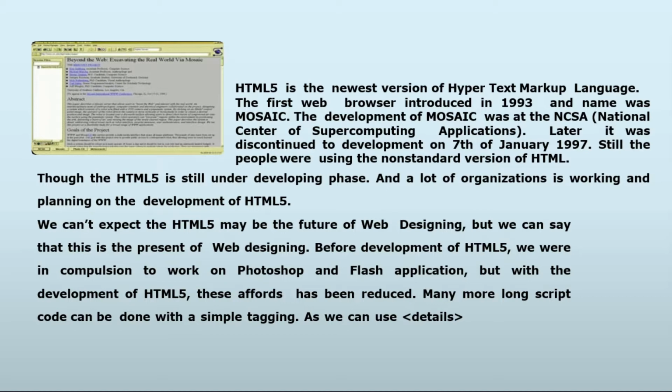Before HTML5, we were compelled to work with Photoshop and Flash applications, but with the development of HTML5 we see that a lot of effort and code is reduced. We don't need to write very long codes and scripts, and we can easily develop very useful websites and web designs with the help of tagging.